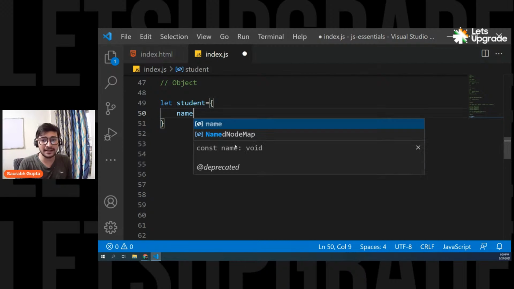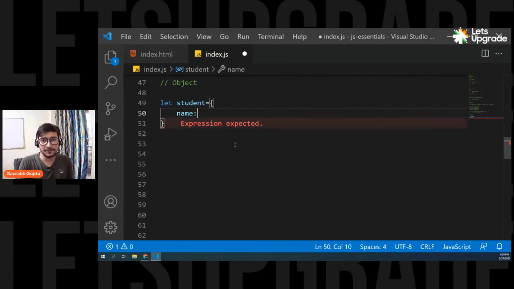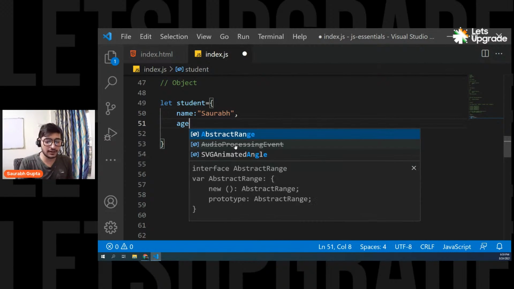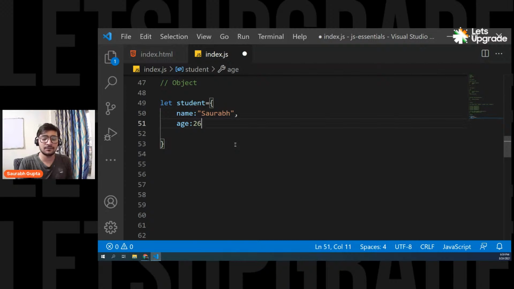You can create a property like this, then put a colon, and then store your value. Let's say I put Saurabh, that's my name, and done. Name: Saurabh. If you want to write one more property, put a comma, and then you can write age, let's say 26. One more property, you can say stream, and simply say science. So these are the properties of the object.